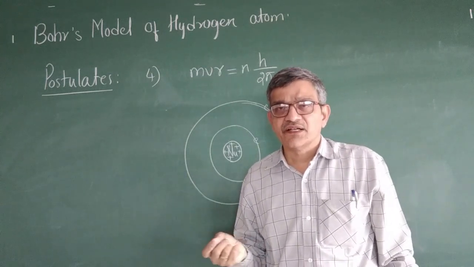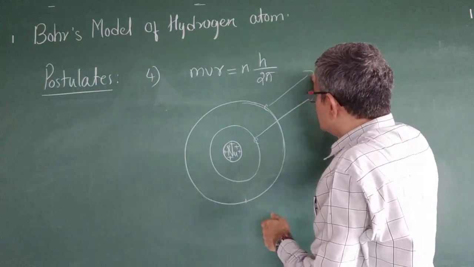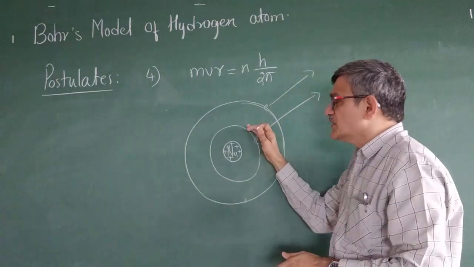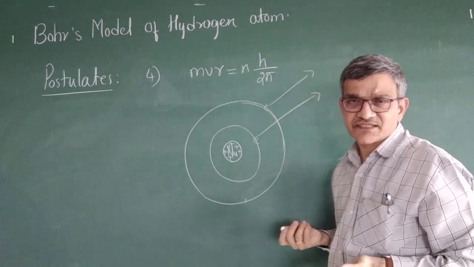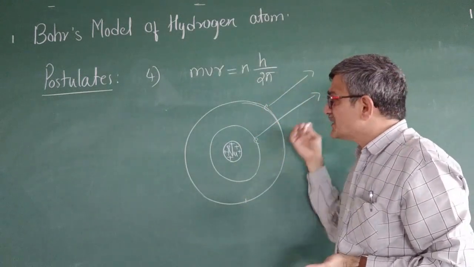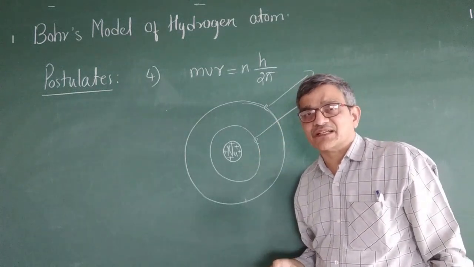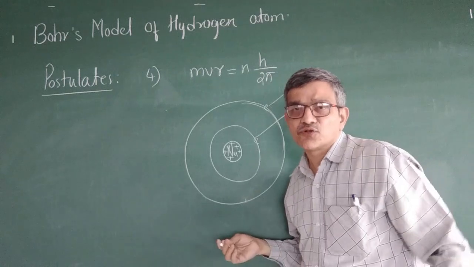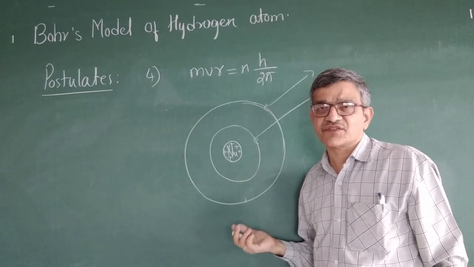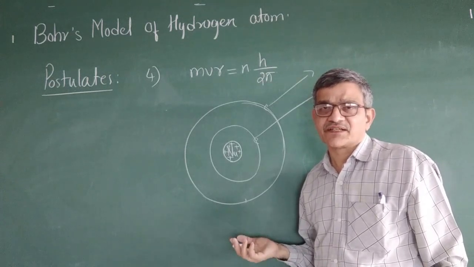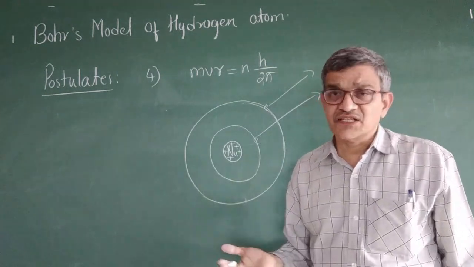In the same way here, when the electron absorbs energy it will jump to a higher energy level. It will not remain there, it will come back to the lower energy. It may come here also, here also, here also. That depends upon how much energy it has. Based on that, we can find the spectral lines. We observed 5 spectral lines, and that is known as the hydrogen spectrum. And he has named them also: the Lyman series, Balmer series, Paschen series, Brackett series, Pfund series. Like that, he has explained the hydrogen spectrum.